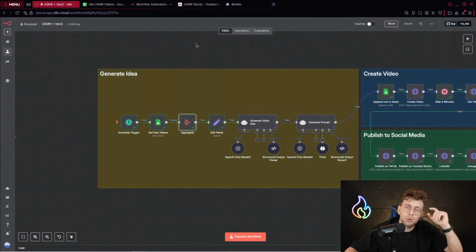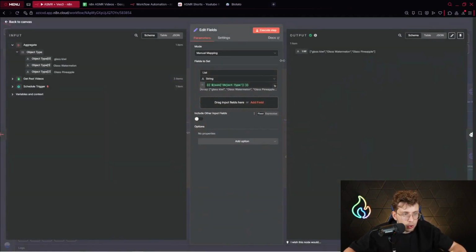But we want to combine it and put it into a text form. So edit fields is the best approach to do this. We create a new field to set. We name it list. We choose the type, which is string, and we provide the simple object. This is our array. We provide it here, and you can see afterwards it gives us the row, not the list with 3 items, that we can use later.